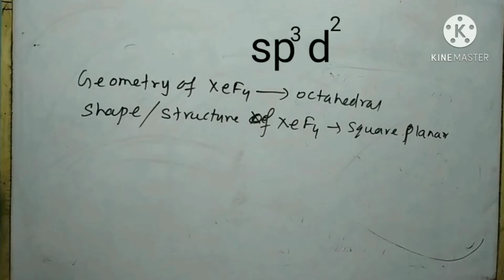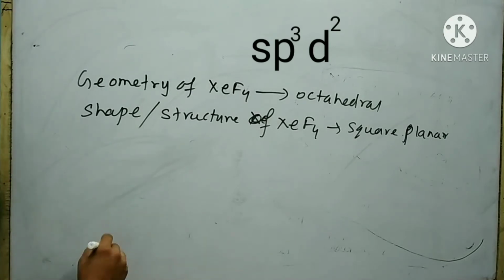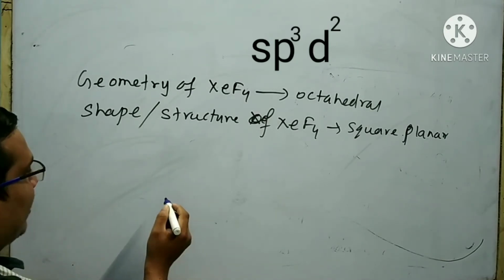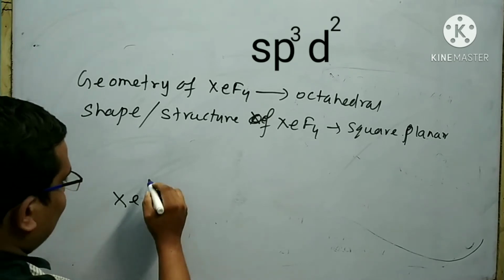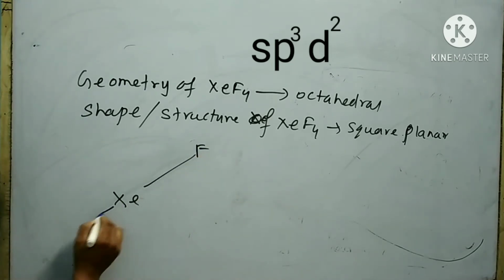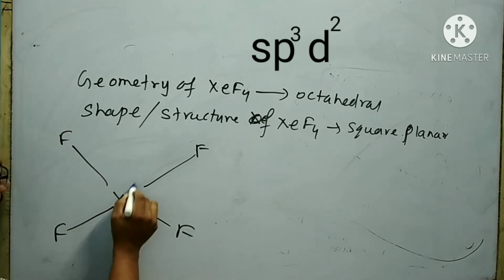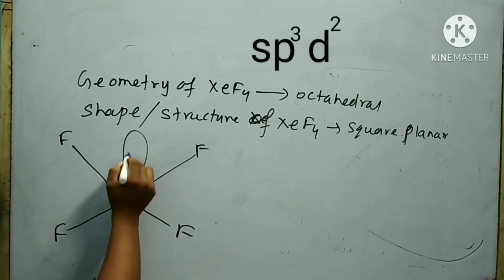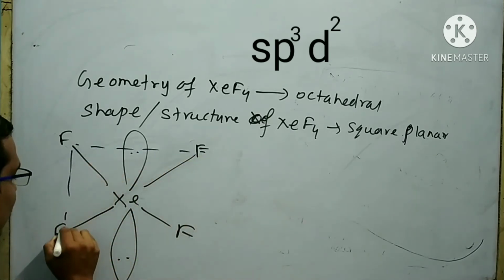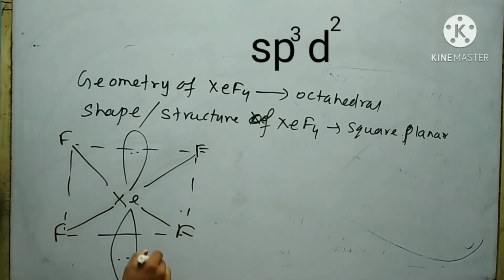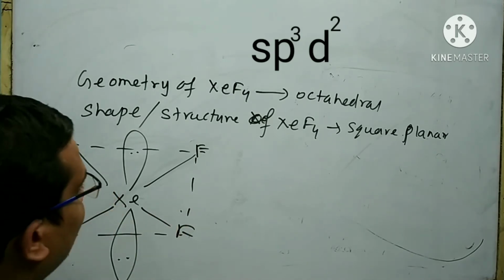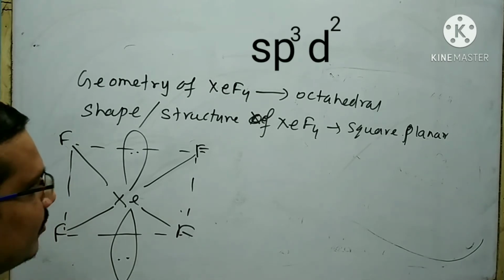The hybridization of xenon in XeF4 is sp3d2 hybridization. In the octahedral geometry of xenon tetrafluoride, xenon is present at the center, fluorine atoms are present like this, and there are two lone pairs present like this. This is the octahedral geometry of xenon tetrafluoride. The shape of xenon tetrafluoride is square planar.